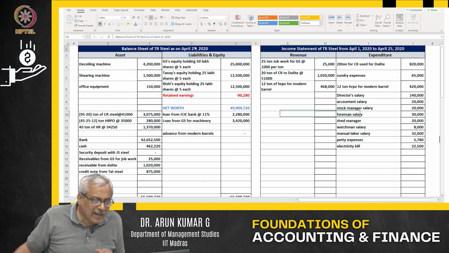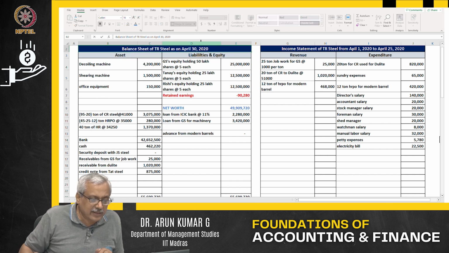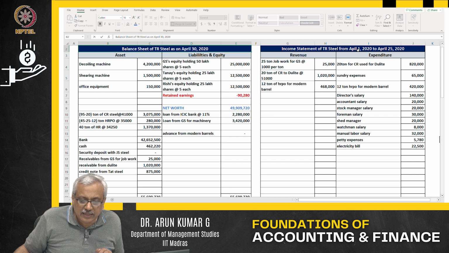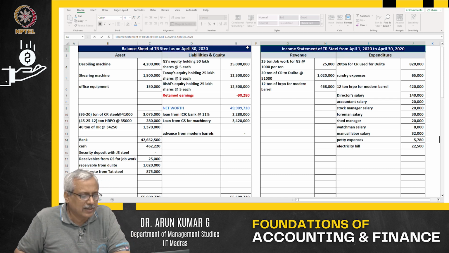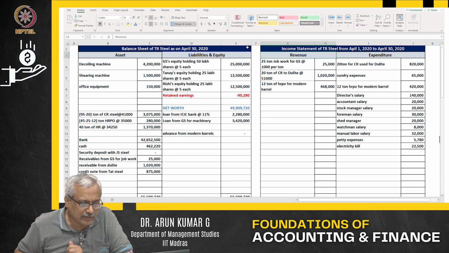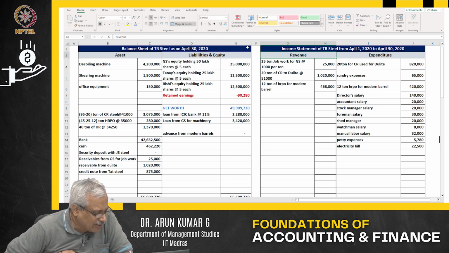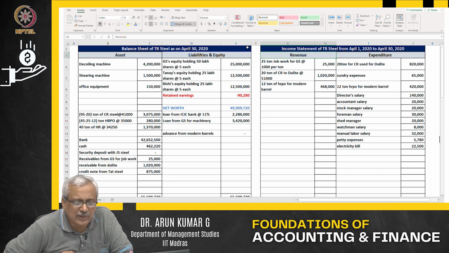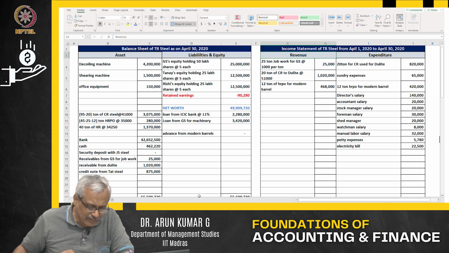Now, this is all as of April 30th. The balance sheet and income statement are as of April 30th. When I did the 29th transaction of withdrawing the money from the bank, I didn't adjust the date. Please make a note of all that. So as of 30th of April, your balance sheet looks like this and your income statement looks like this. Have I finished? I am not finished.